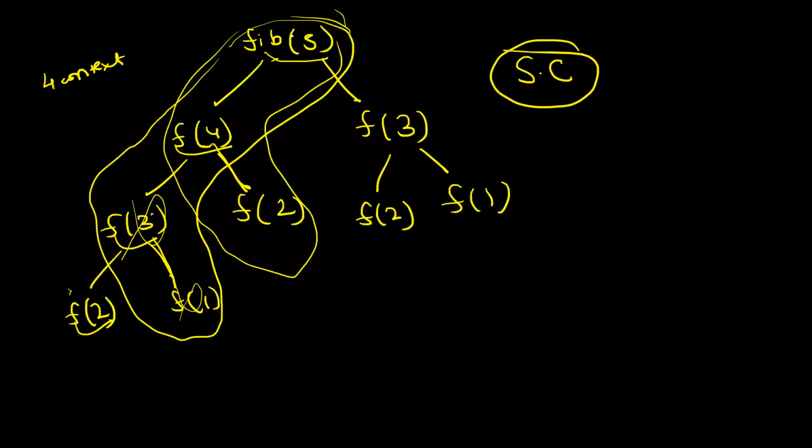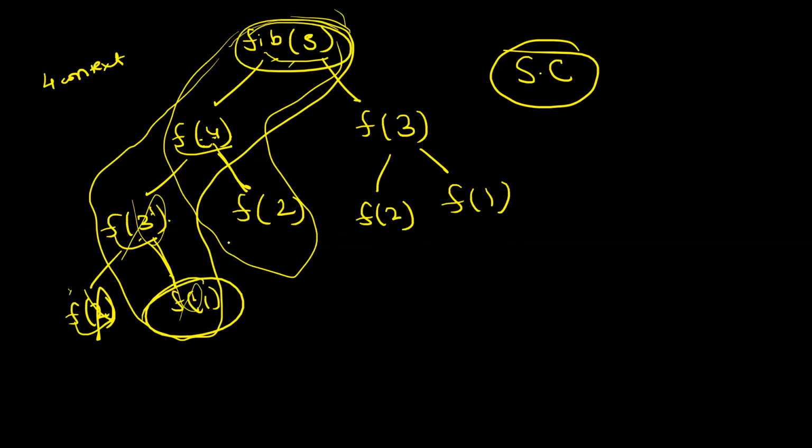So how much space have you consumed at max? 1, 2, 3, 4. Dekho? At any given point of time, you never have more than 4 contexts in your call stack. Do you agree? No, it's not always n minus 1. It's n minus 1 for this case, right? See now, 5, 4, 3, 2, n minus 1, then 2 gets removed, 1 gets added. 1, 2, 3, 4, right? The maximum depth from the top till the bottom, that will tell me, right? So at any given point of time, in the worst case, you will have 4 contexts in the call stack. Tree depth, correct, tree depth, right?